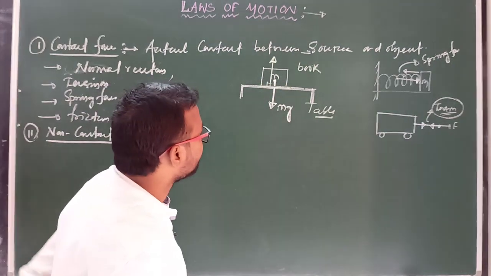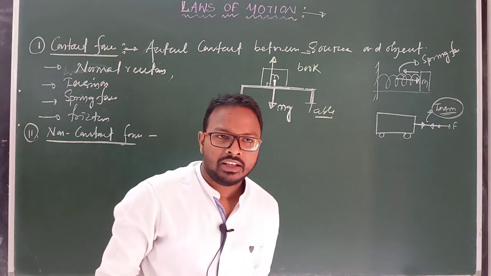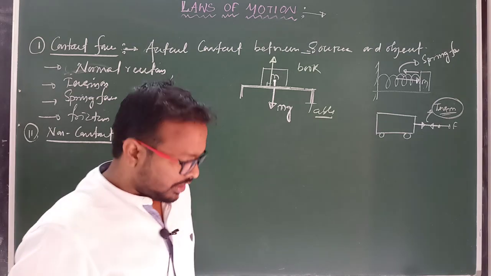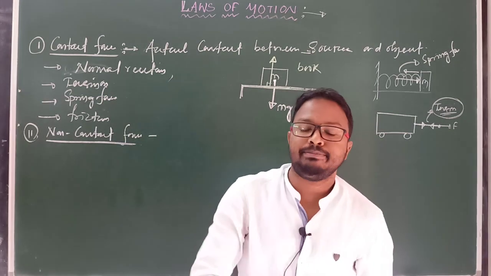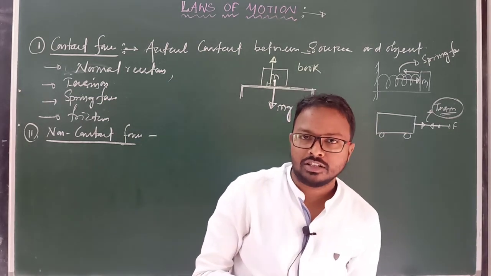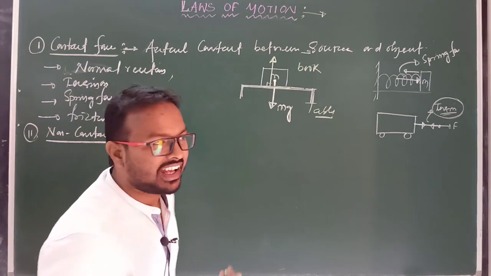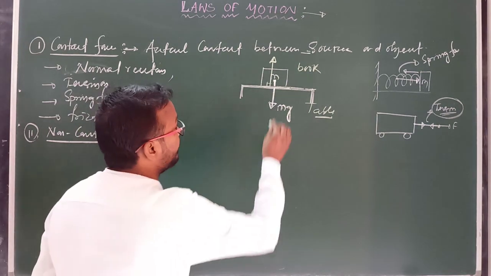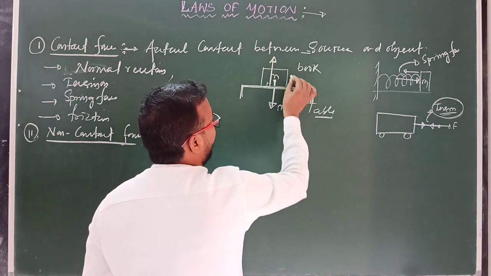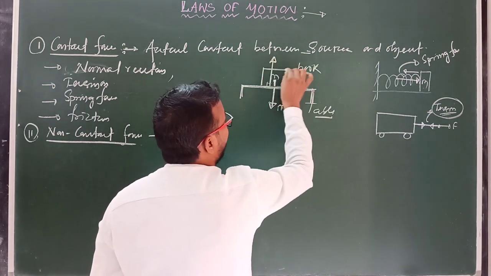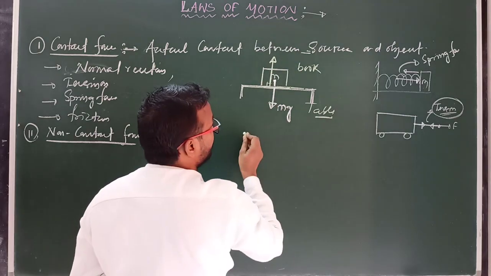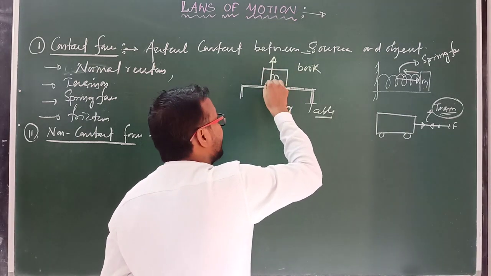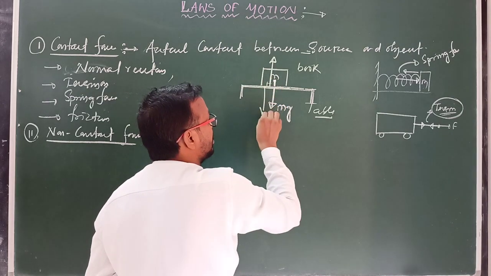Second thing, we will discuss Newton's third law of motion. Force always exists in pair form. Clear? An isolated force never exists in nature. So if the normal reaction in this direction pushes the book, then at the same time there is another normal reaction on the table.